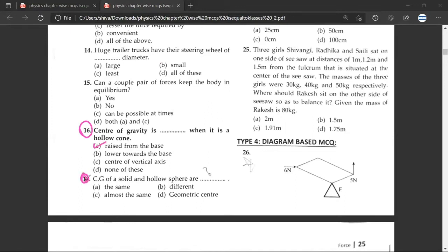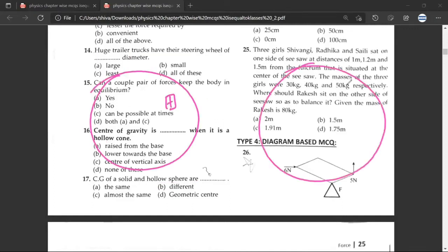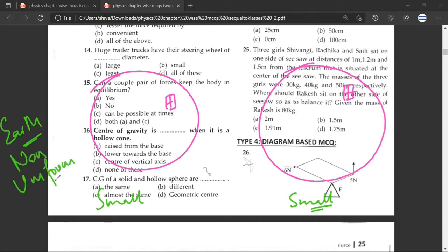Shabash. Question number 17. Now, in question number 17, the center of gravity of a solid and hollow sphere. What do you think? It would be the same. Now, there is something that you need to understand: both the spheres are small. What I mean by small is that you are not considering spheres like Earth. Because if you consider spheres like Earth, they would be non-uniform, and we have discussed previously in detail what are uniform and non-uniform spheres. Have you understood what I've said?